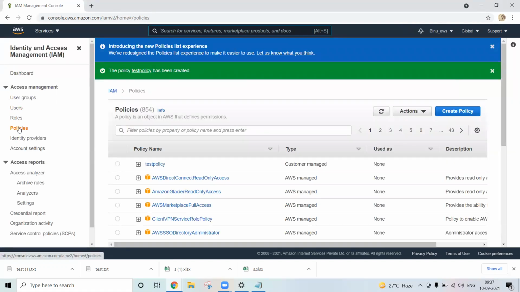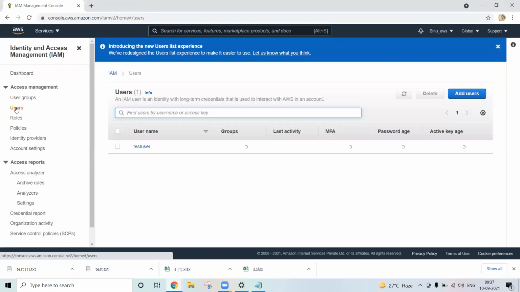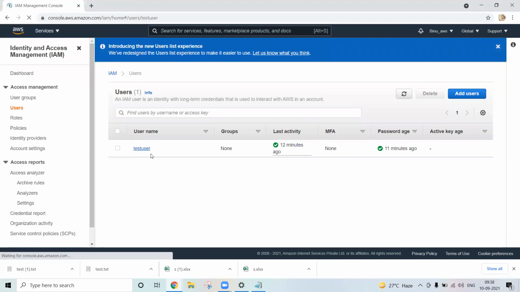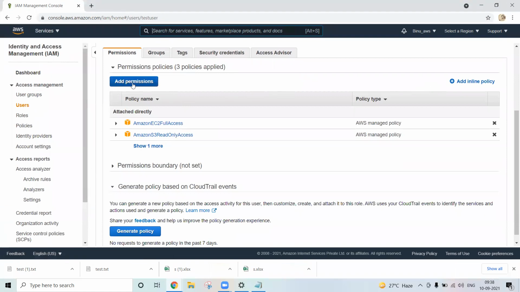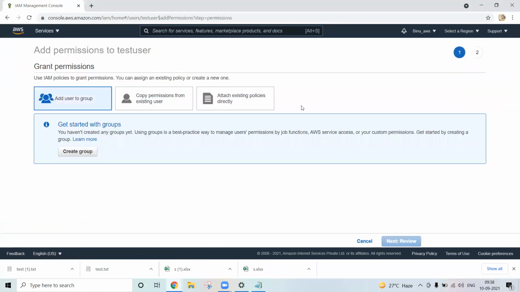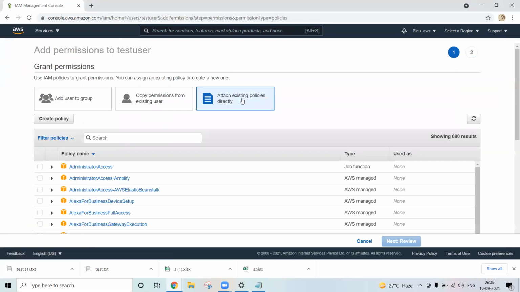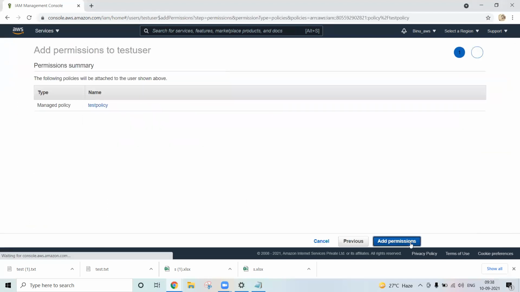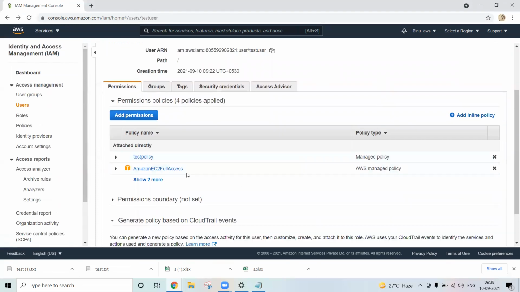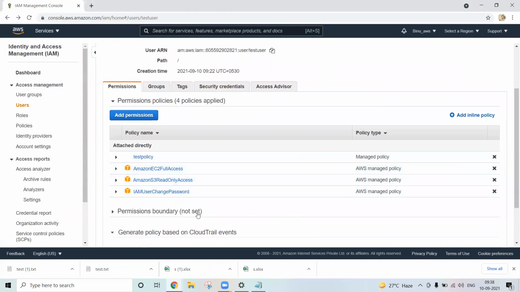So now I can attach this policy to any users or any groups. Now go to users. Click on here. Now go to the permission. Add permission. Add an existing policy directly. What is the policy name? Test policy, right? I will select this policy and review it and add permission. Now I have added permissions to only read the access, right?